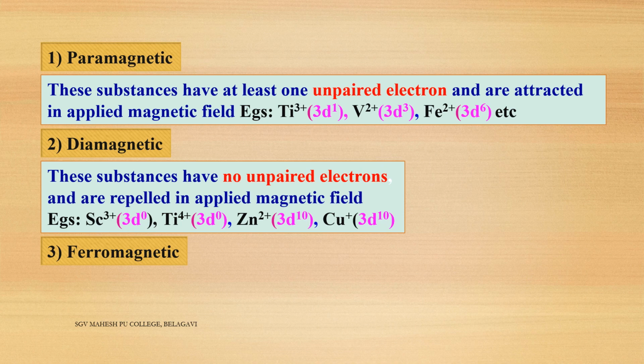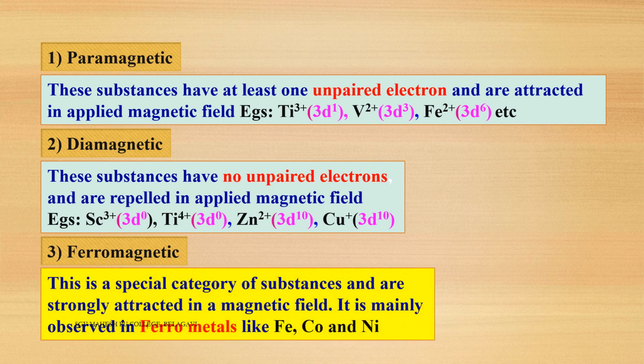That's why these are called ferromagnetic substances. This is a special category of substances that are strongly attracted towards a magnetic field. It is mainly observed that ferromagnetic substances are attracted towards iron also. Here, equal and opposite direction domains will be there in ferro and antiferromagnetic substances.